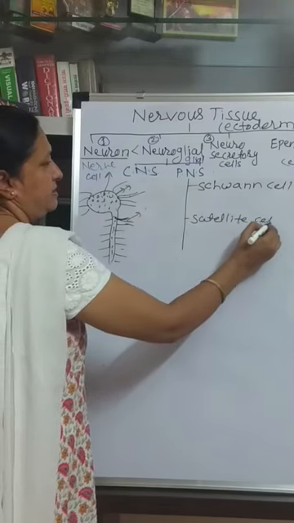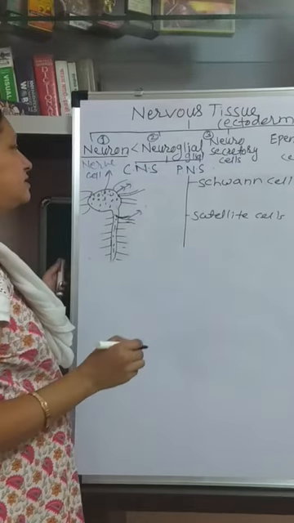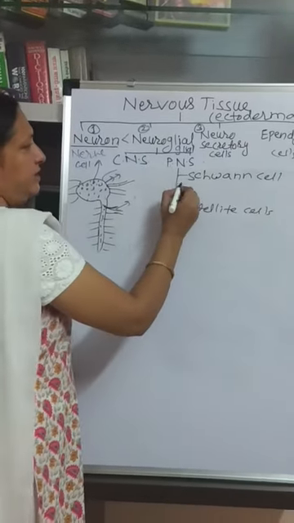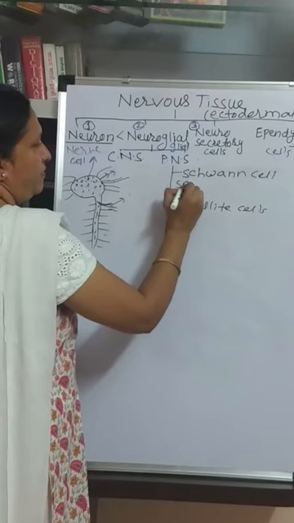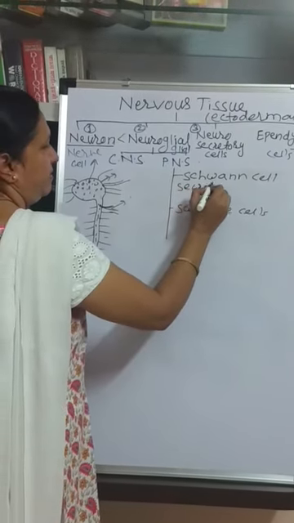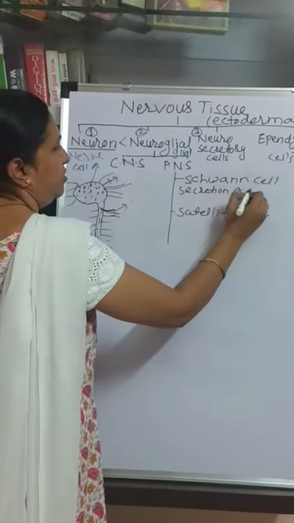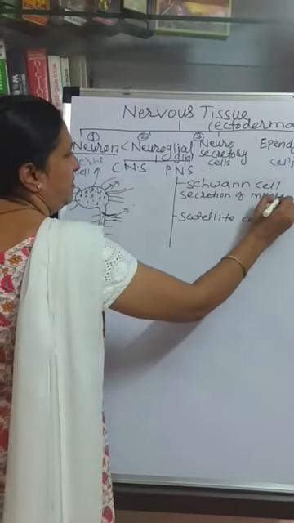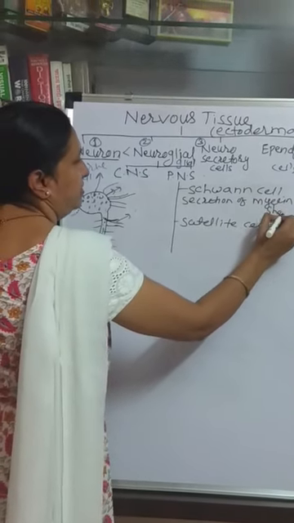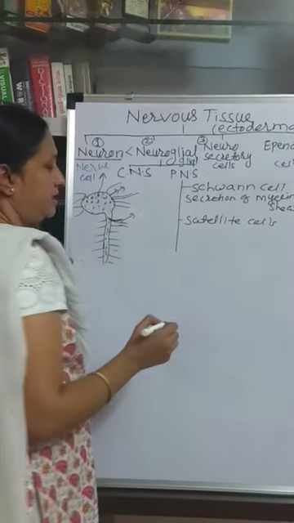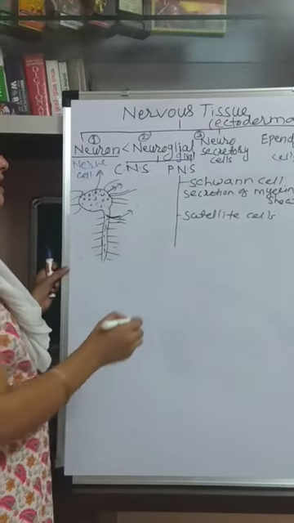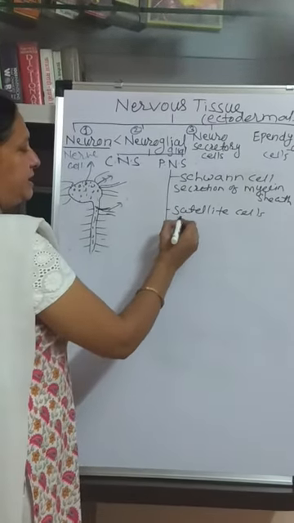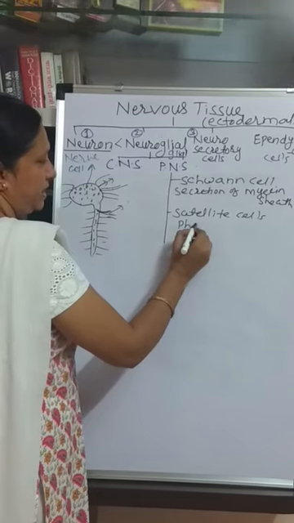Satellite cells. The function of this Schwann cell is secretion of myelin sheath. Secretion of myelin sheath. And the function of satellite cell is that it is phagocytic.